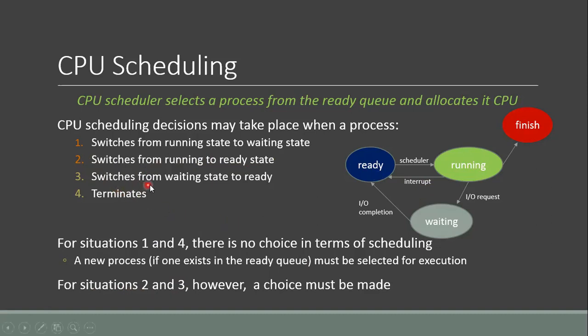And situation 3 is when a process switches from the waiting state to the ready state. The process that was waiting for the completion of some IO request moves to the ready state once that IO request has been completed. So under situations 2 and 3, the scheduler must make a choice: either it has to run this process or it has to run a new process from the ready queue.